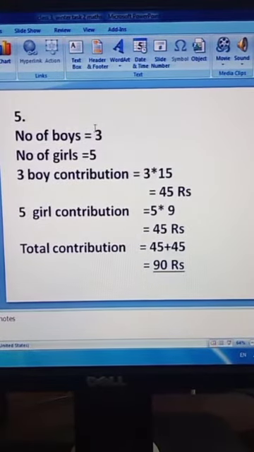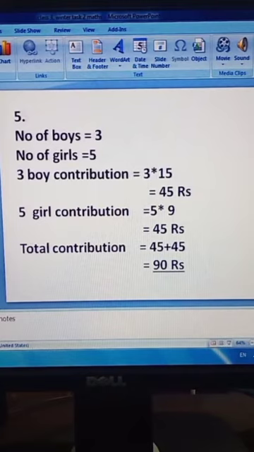Okay, number 5. Number of boys 3. Number of girls 5. Each boy contributes 15 rupees. So we will find out the total contribution of boys. So we will multiply 15 rupees of each boy with 3 boys. 15 multiply 3, this will be 45.